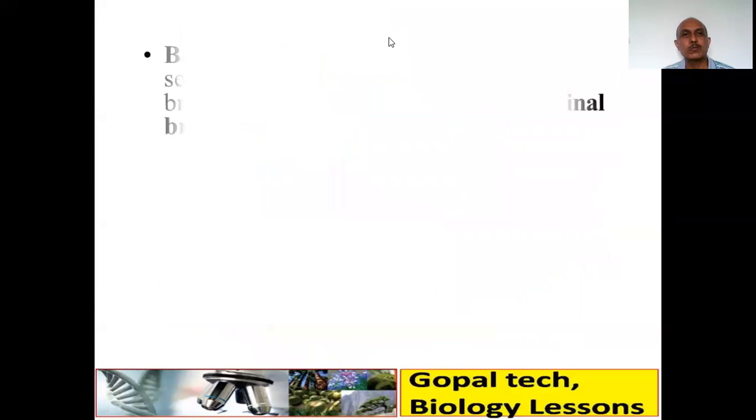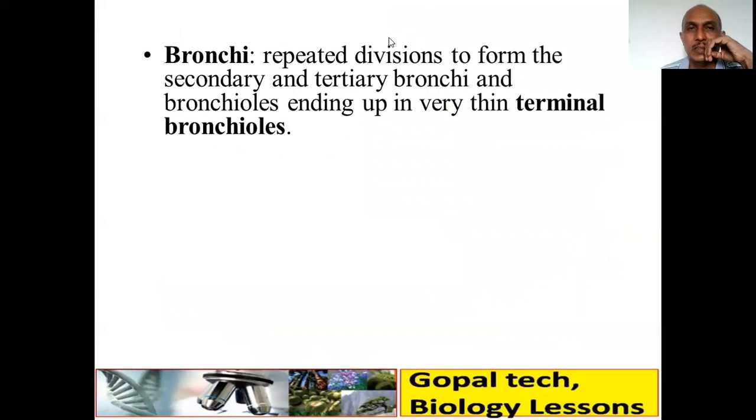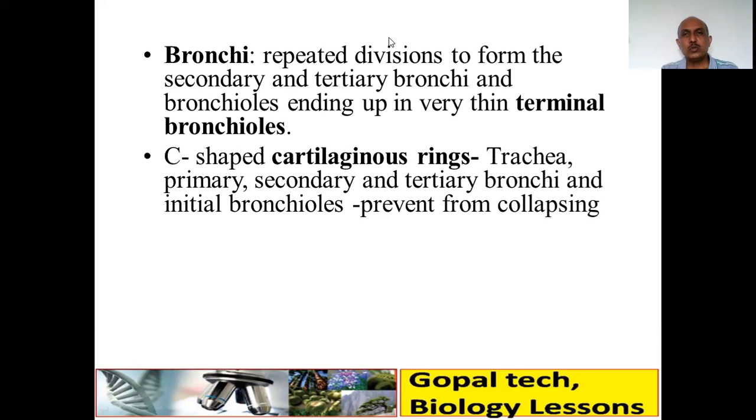Now, the bronchi undergo repeated divisions to form secondary and tertiary bronchi and bronchioles, ending up in very thin terminal bronchioles. There is a C-shaped cartilaginous ring in the trachea and the primary, secondary, and even tertiary bronchi. The main role is that it prevents collapsing when there is no air inside the trachea.